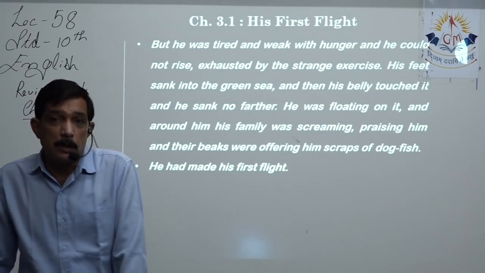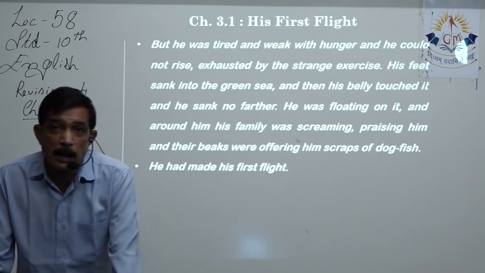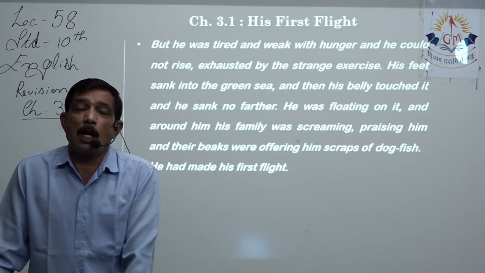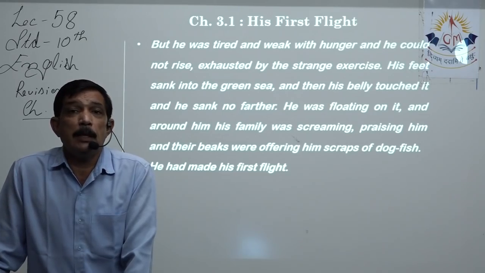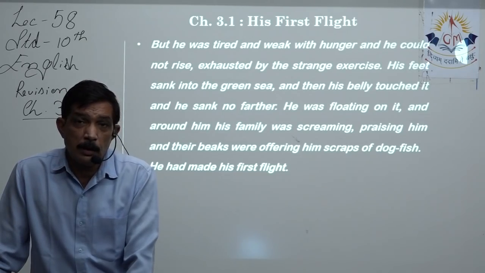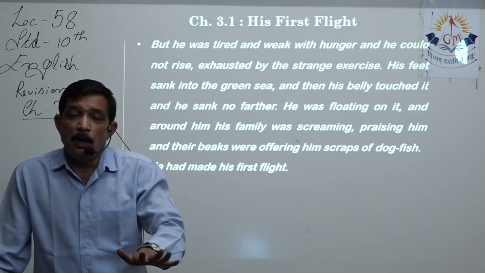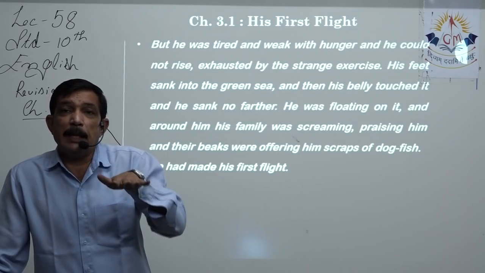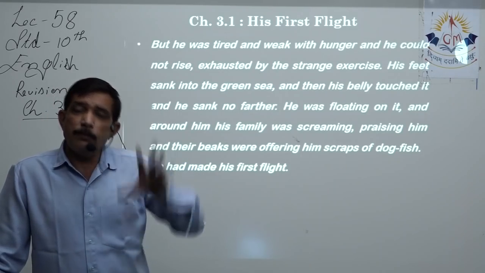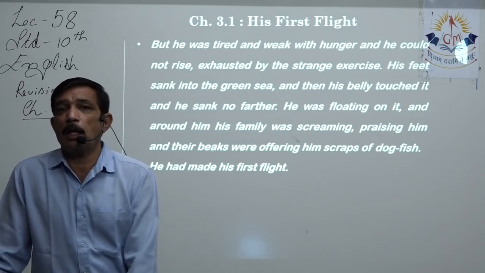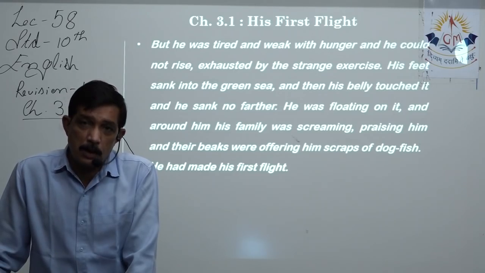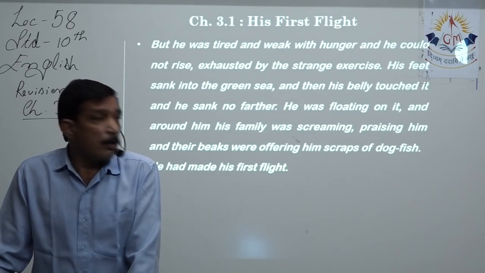So we have to remember the terminology, we have to understand the words over here, and use that as vocabulary in our answer, and give a very vivid description of how the bird made his first flight till the moment he lands on the sea, with his legs sinking in the water and the water touching the belly, and then he floats. Till that time, the whole of the description is very, very important, and it forms a very important question in this particular part of this chapter, right? So we have to be ready with it.